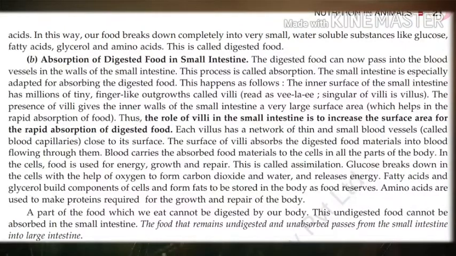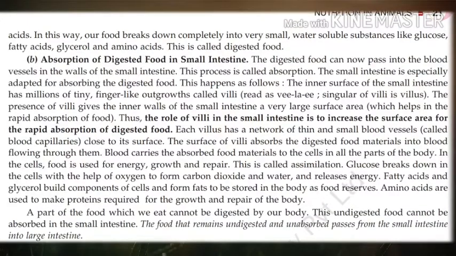The presence of villi gives the inner walls of the small intestine a very large surface area which helps in the rapid absorption of food. Understand? So, the role of villi in the small intestine is to increase the surface area for the rapid absorption of digested food. Blood from the villi carries the absorbed food materials to the cells in all parts of the body.